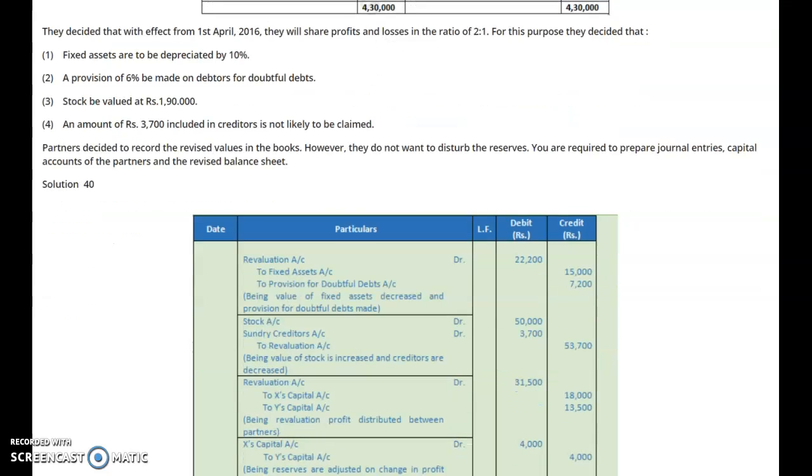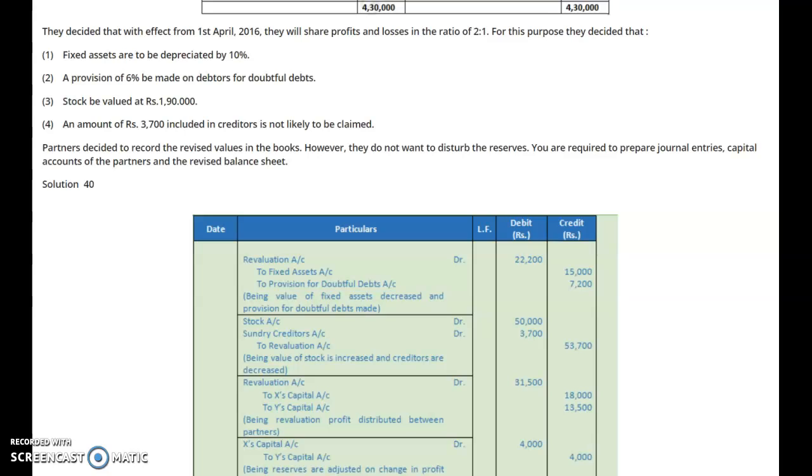So see here now, stock account debit as it is appreciated, 50,000. The liabilities being reduced, that is sundry creditors debit with 3,700, to revaluation account with 53,700. Revaluation account is to be credited by the total amount of 53,700.